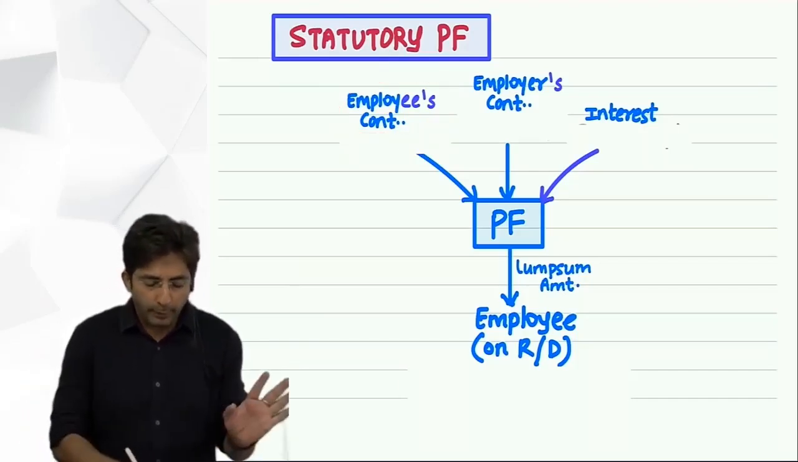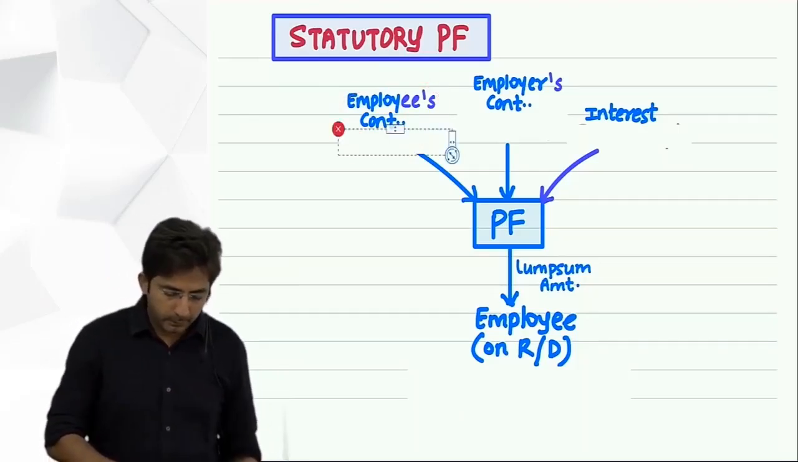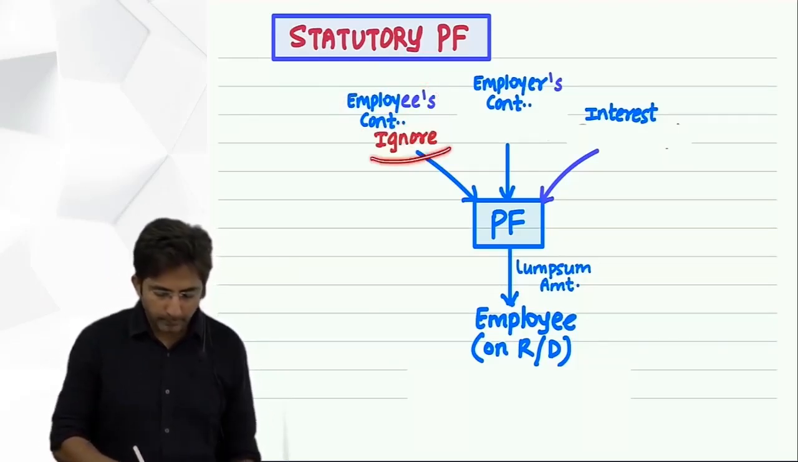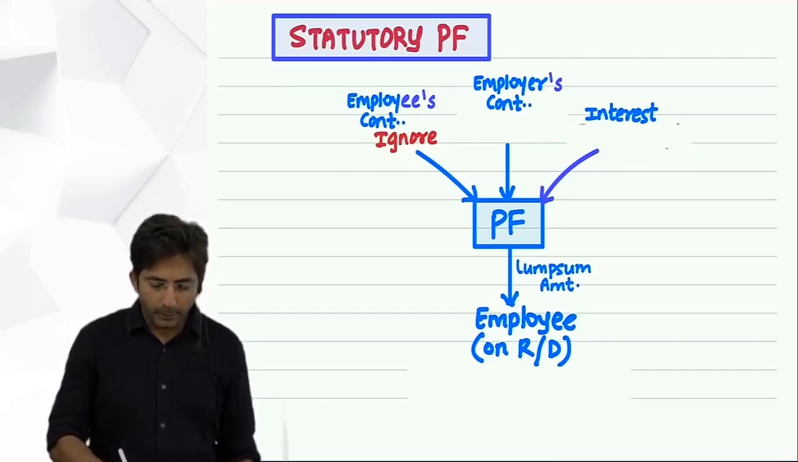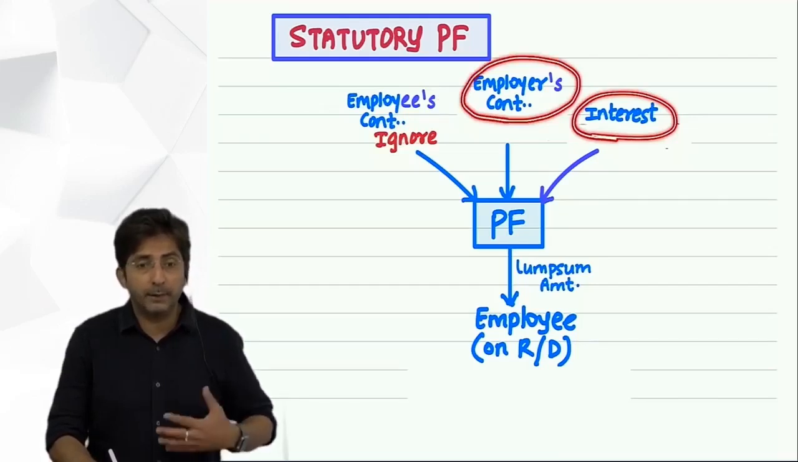So we don't have to record this separately. It will amount to double effect. Okay. So see, this is ignore. But tell me, what about employer's contribution and interest? Does it become part of basic salary, or these are different things?